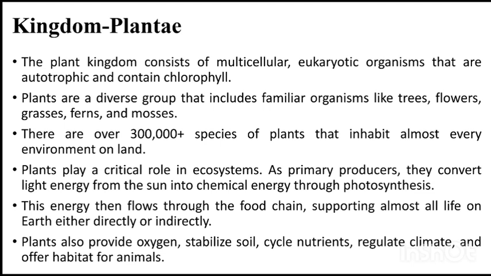Plants play a crucial role in the ecosystem because they are the source of energy and food, and can trap energy from sunlight. As primary producers, they convert the light energy from the sun to chemical energy through photosynthesis.